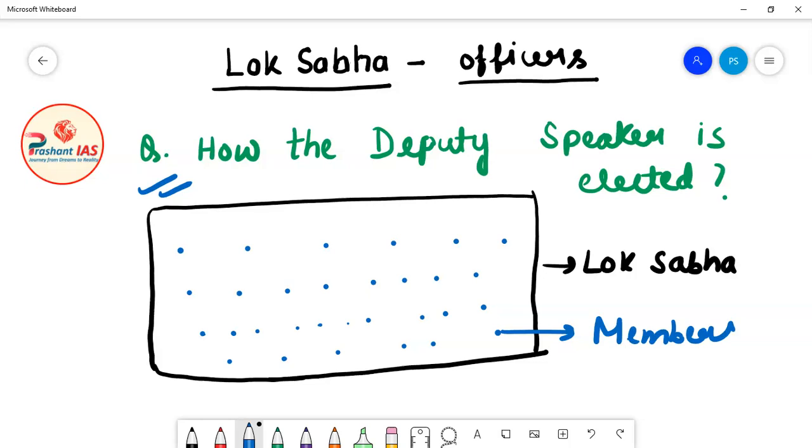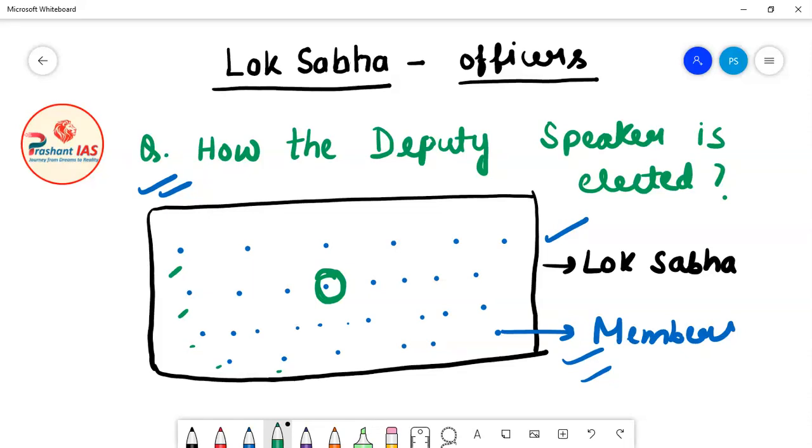For example, I will explain it again in short. Let's suppose that this black rectangle is Lok Sabha and all these blue dots are the members of Lok Sabha. Now all these members will choose one of the members of Lok Sabha to act as the Deputy Speaker.